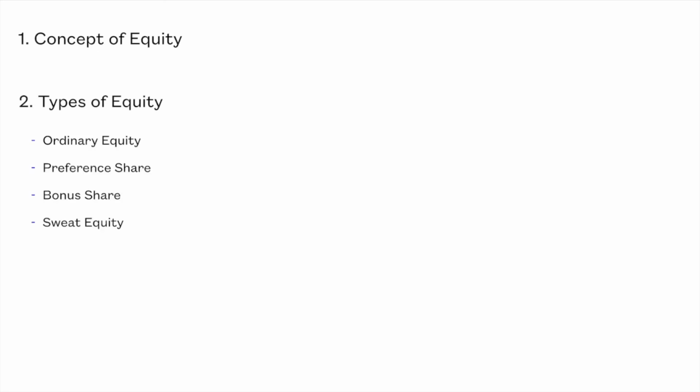Now, when we are studying share or equity, what other parts do we need to go through? Right now we have gone through the concept. Now there are types of share, and there are a lot of types and a lot of variation.